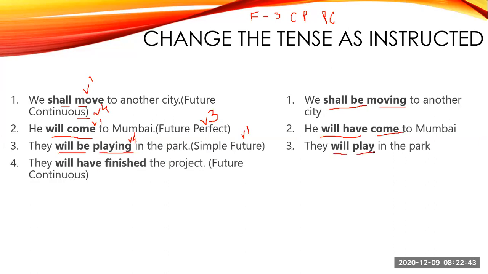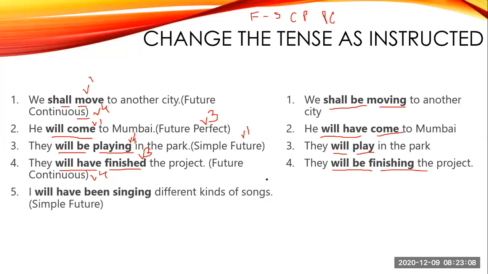Next, they will have finished the project. So they will have, will have means perfect tense with V3. Now we have to change this to continuous. Continuous means your V4, ing. They will be finishing the project. So here will be finishing.